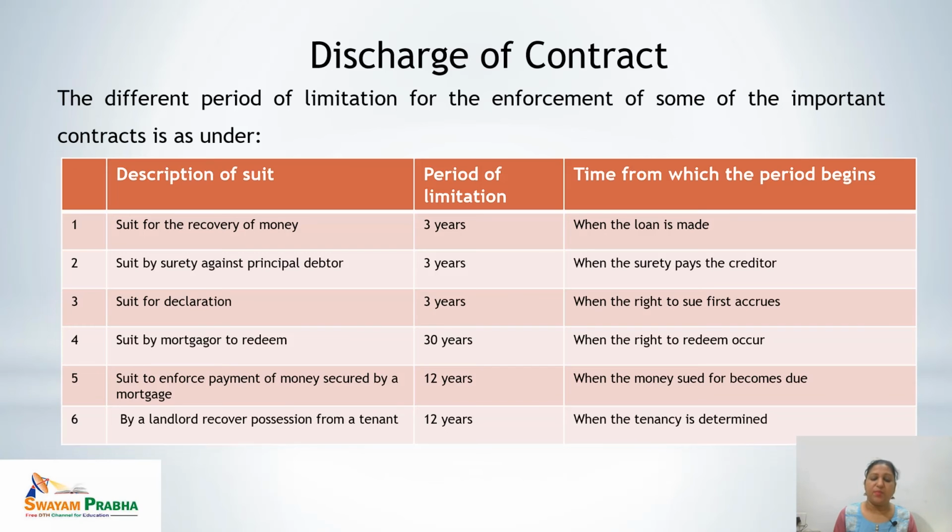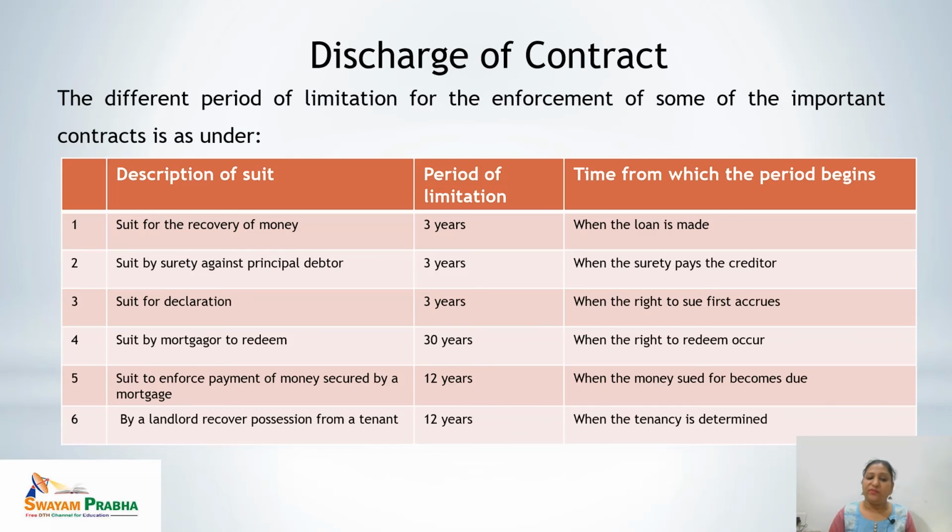Let's take the example. If Mr. A took the property on rent from Mr. B, that means Mr. A is a tenant and Mr. B is a landlord. If the property was taken on 1st January 2005, the 12 years cover up to 1st January 2017.